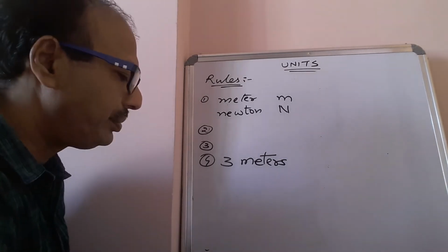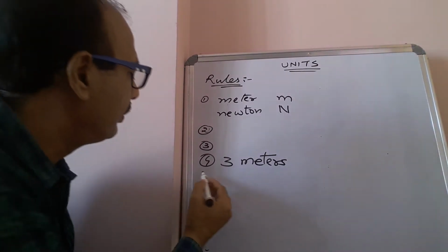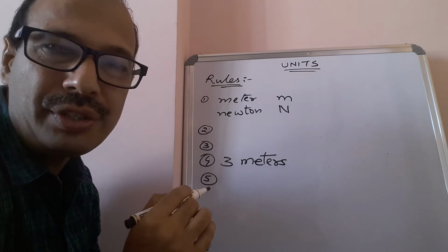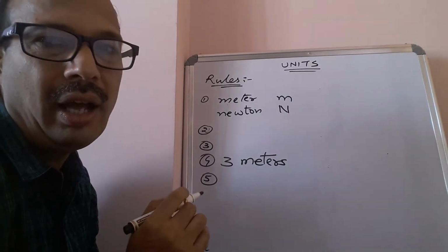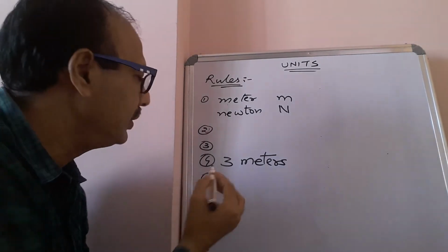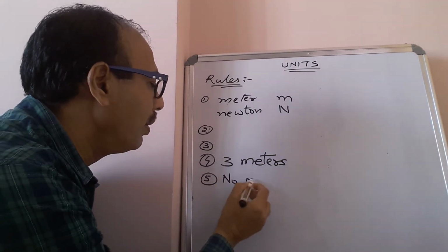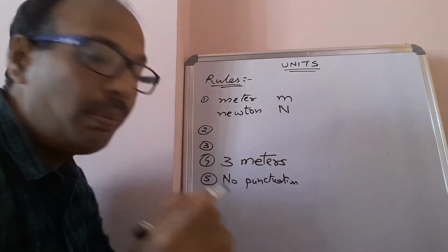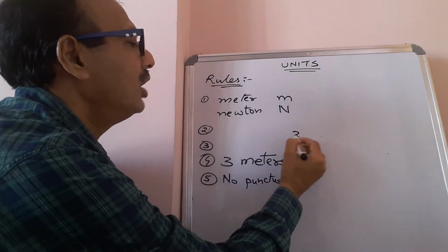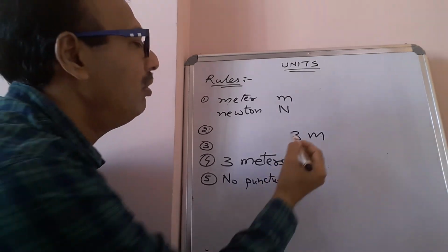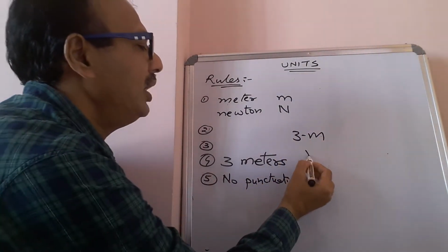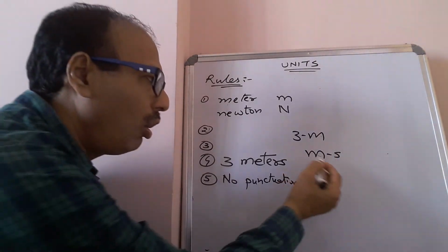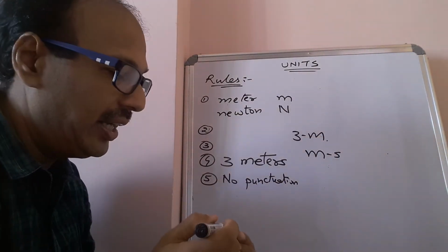Next one. No punctuation should be used in between the symbols. For example, 3 meter. Some people will write meter second with a hyphen, or a comma, or a full stop at the end.